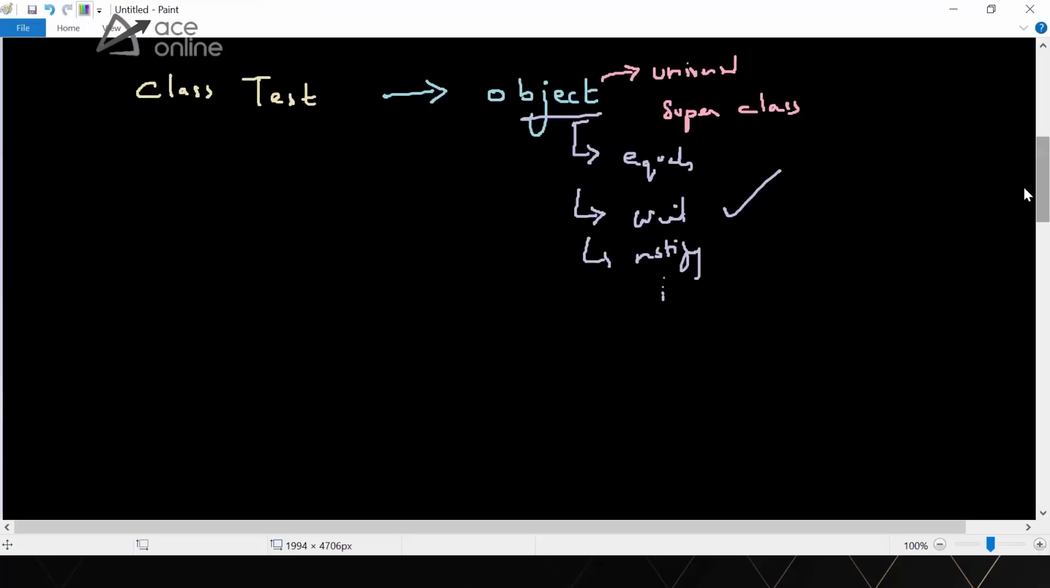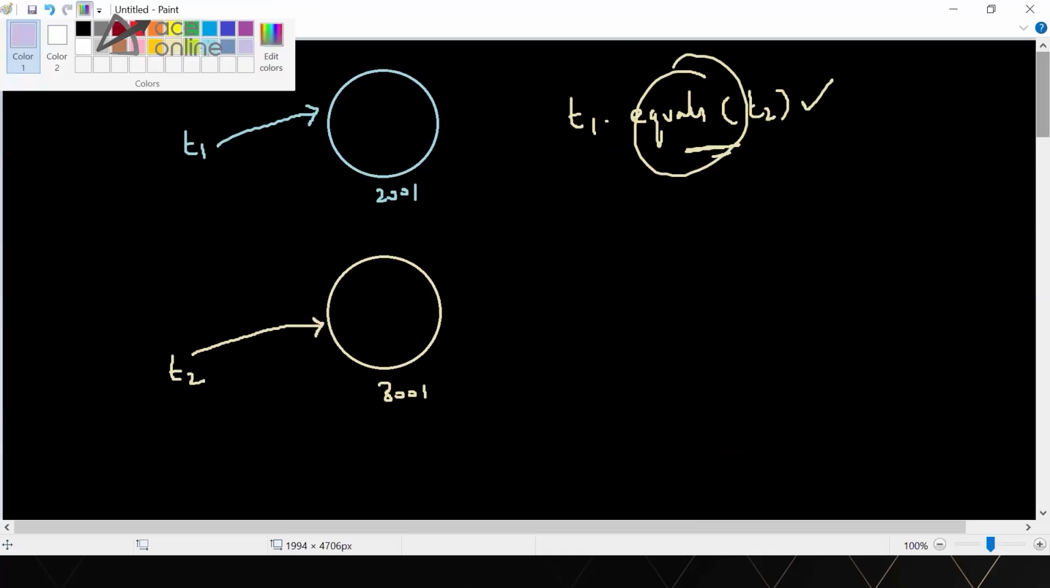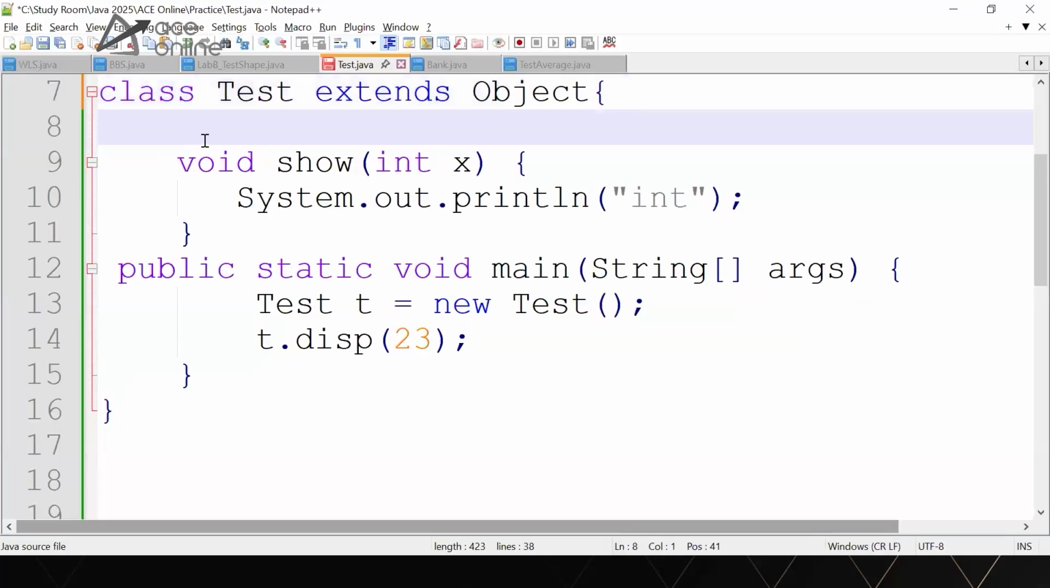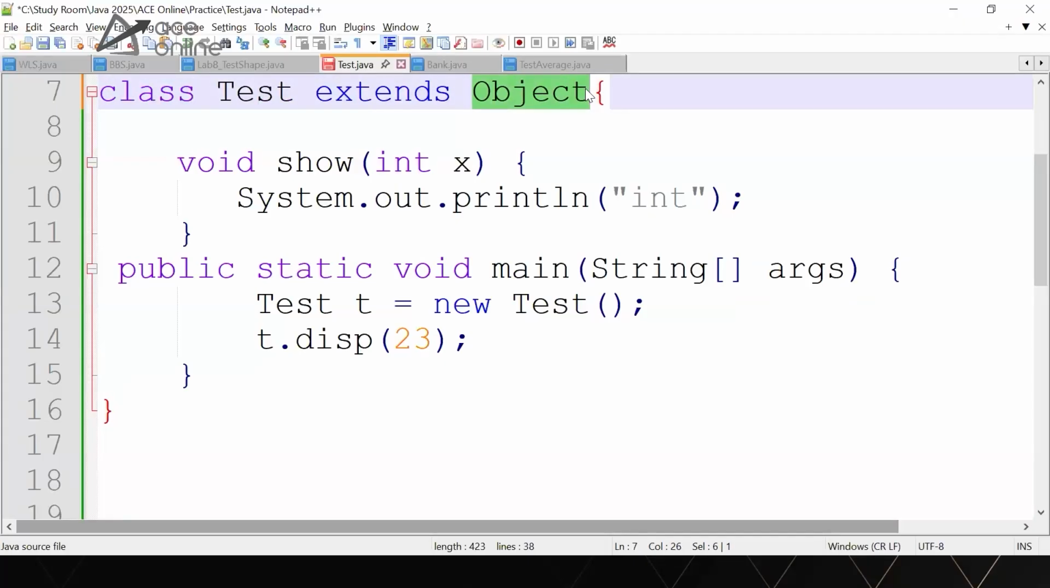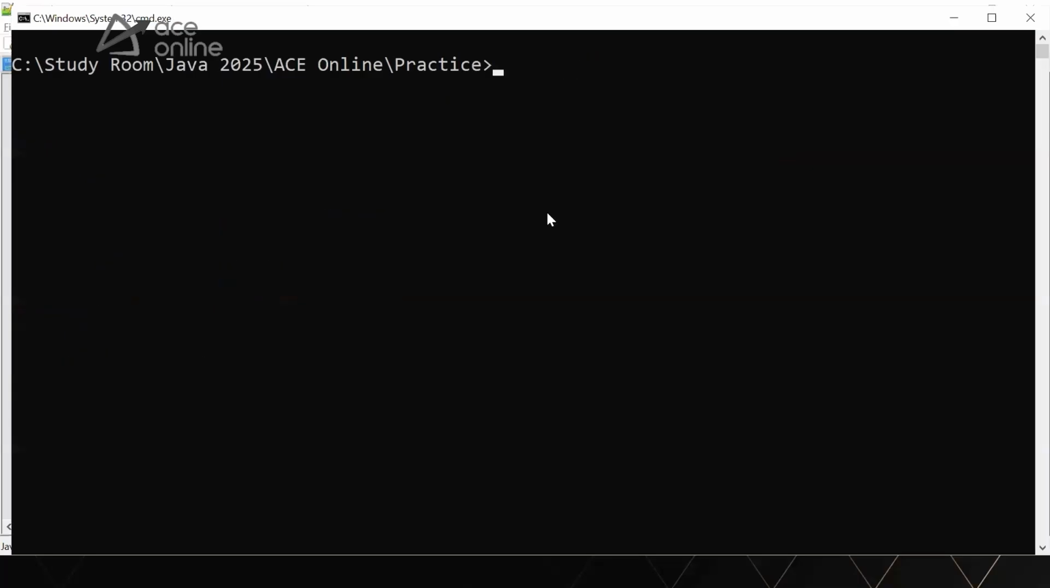And that is the reason t1.equals(t2) is a valid statement. It is valid because, the moment I ask whether we have an equals method inside the Test class, the answer is yes. You cannot see it, but it is coming from the Object class. Is it clear, Sangeeta? And others as well.